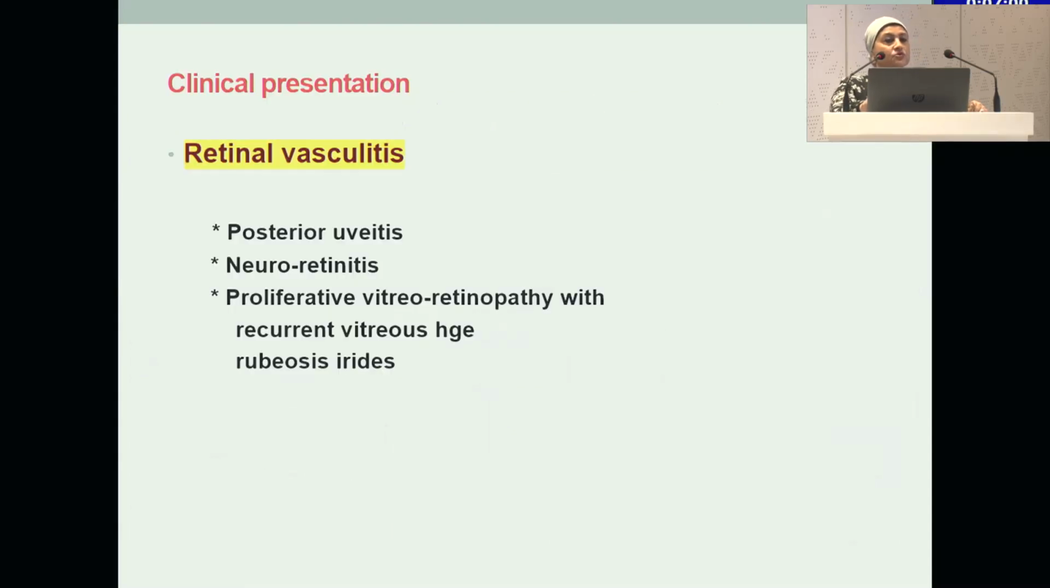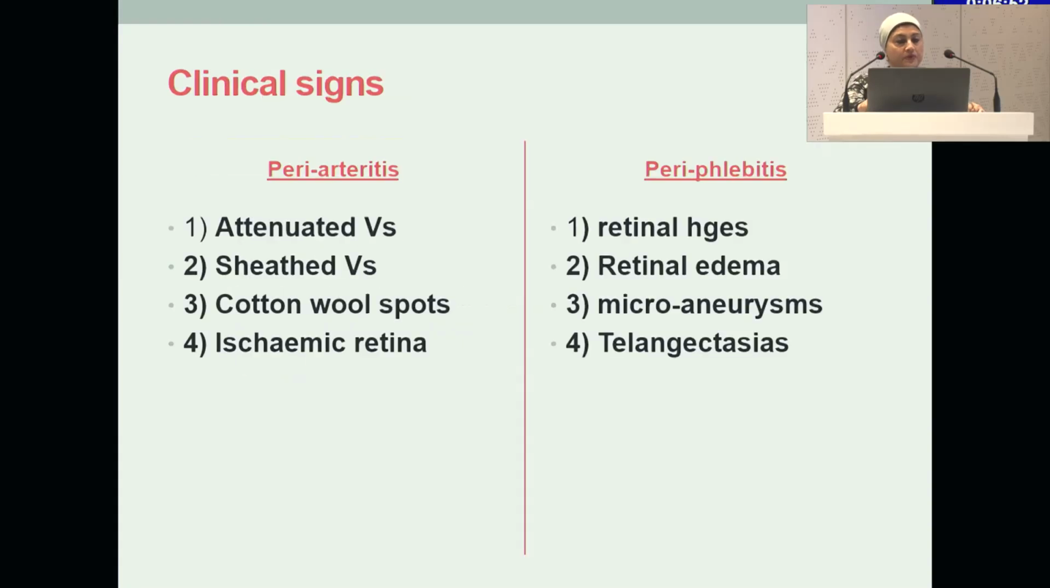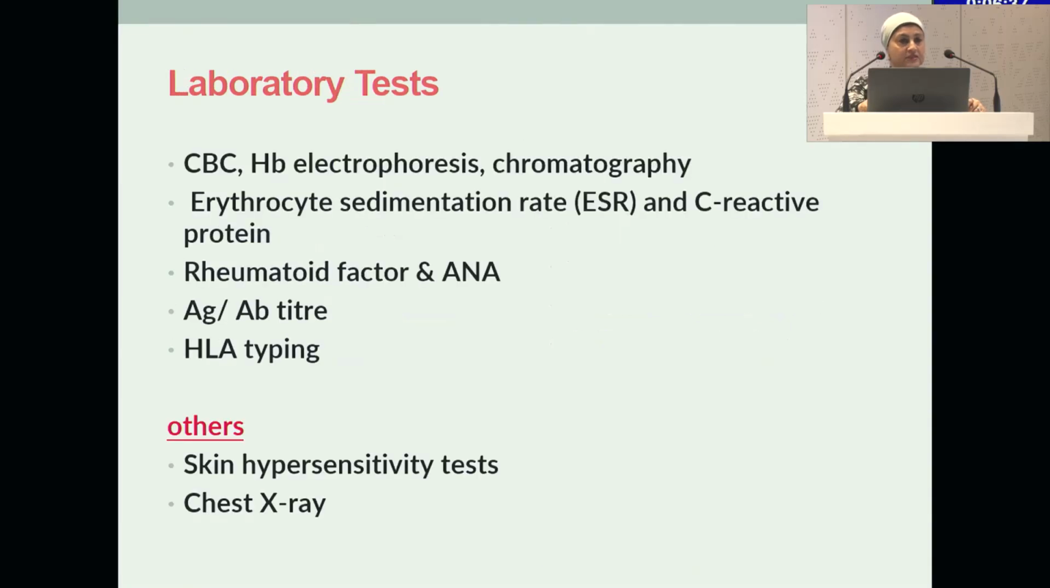Retinal vasculitis will present with posterior uveitis, neuroretinitis, or, in the stages of complication, vitreous hemorrhage, rubeosis, and vitreoretinopathies. If it is an artery, it will present more with attenuated vessels, sheathed vessels, cotton wool spots, and ischemia. If it is a vein, it will present with retinal hemorrhages, as we have seen, and retinal edema, more microaneurysms, and telangiectasias. The battery of investigations should be according to the provisional diagnosis, according to the clinical sense.